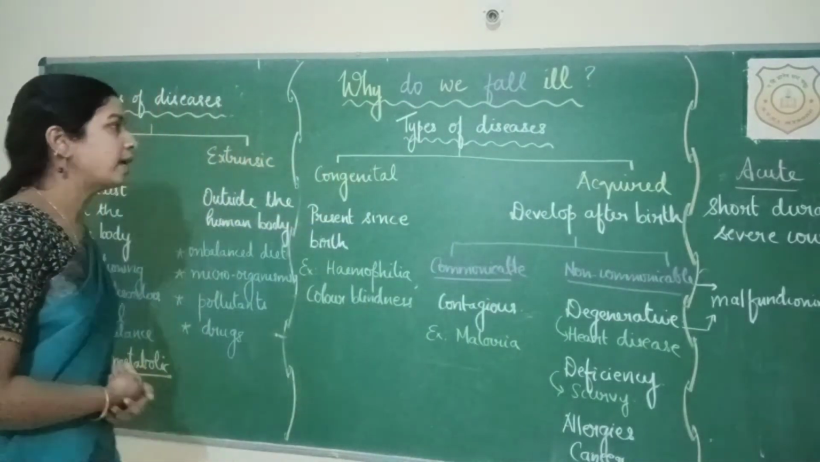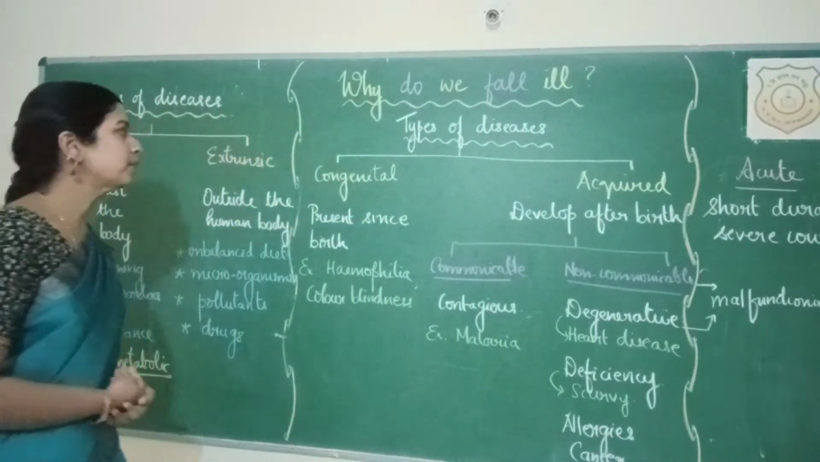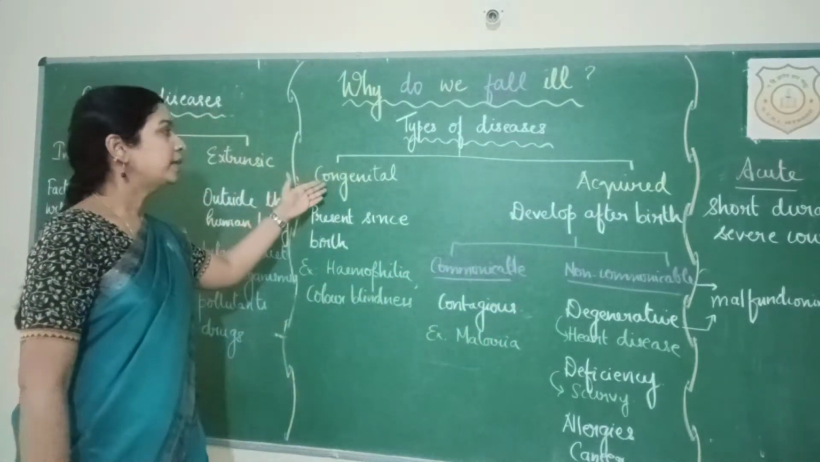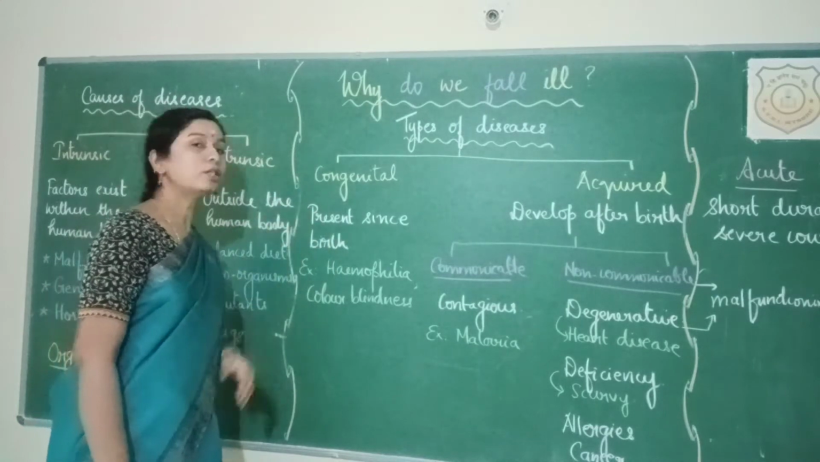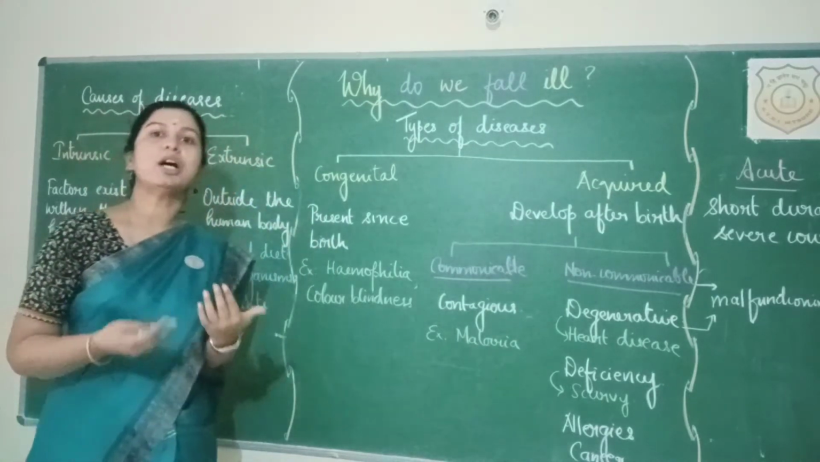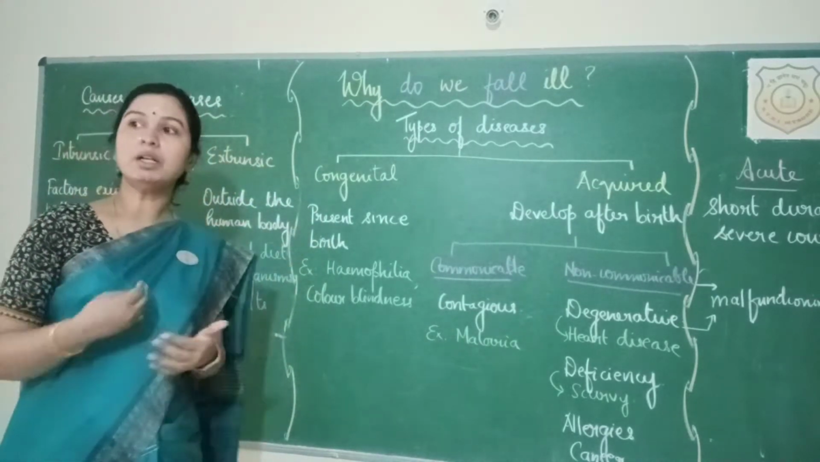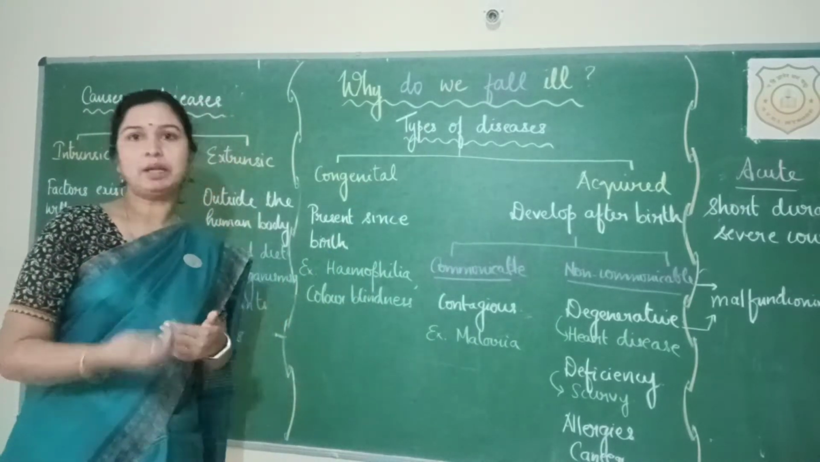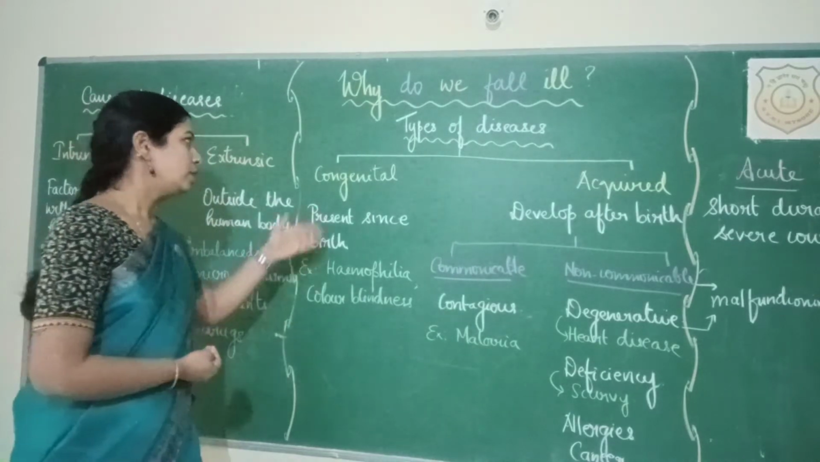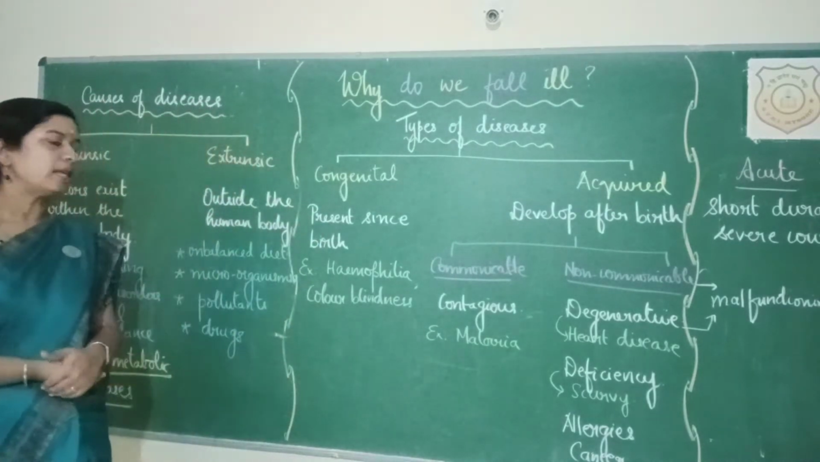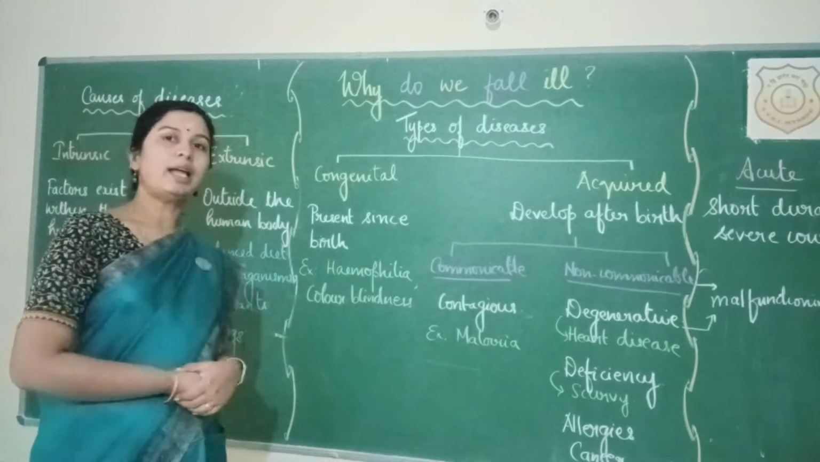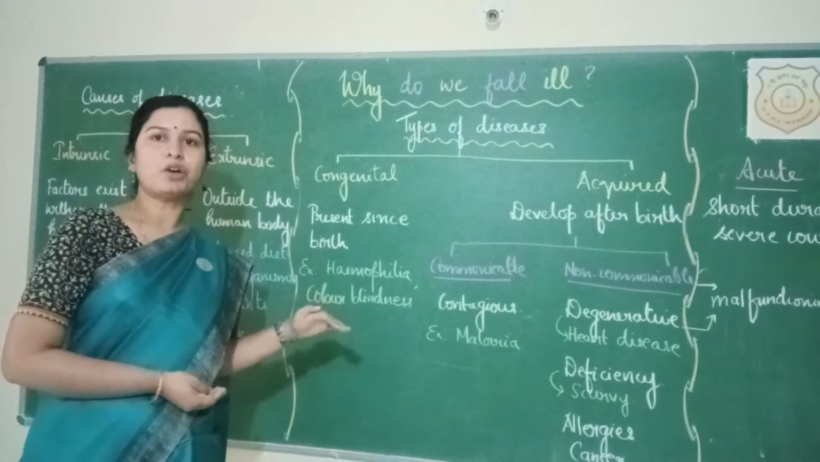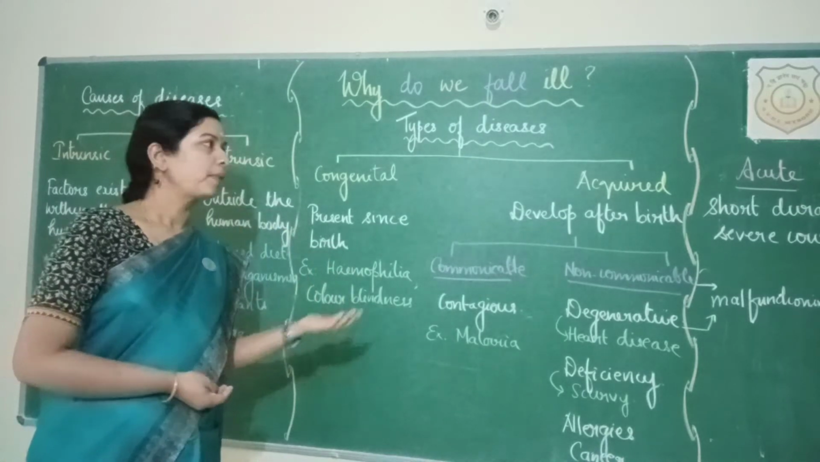So diseases, they can be of two major types: congenital and acquired. By the term congenital, it refers to the types of diseases which are present since birth of an individual, and acquired, which develops after the birth of an individual. So if you see congenital diseases, some examples are hemophilia and color blindness. So they are present since birth of an individual itself.